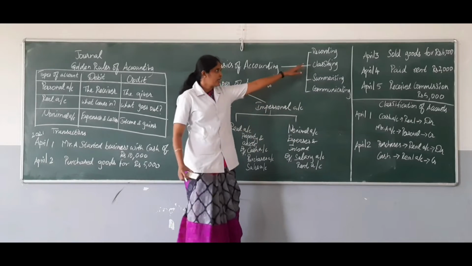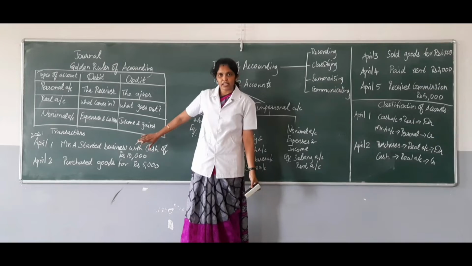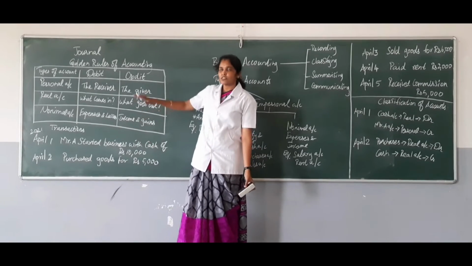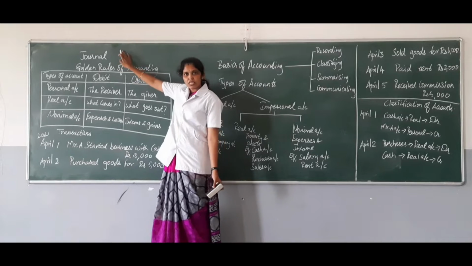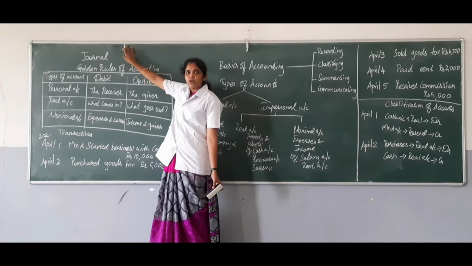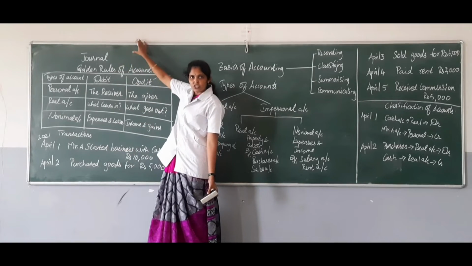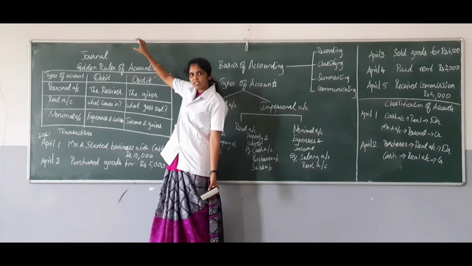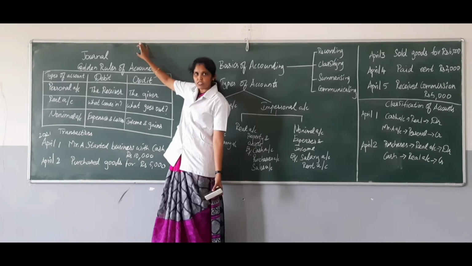Now the recording of transaction gets completed. Once the daily transaction has been recorded, it has to be transferred to a book of account called a journal. Here, journal is the prime book of account. Once the transaction has been entered, we have to pass it to the journal. So journal is the first book of accounts where we will be recording the transactions.